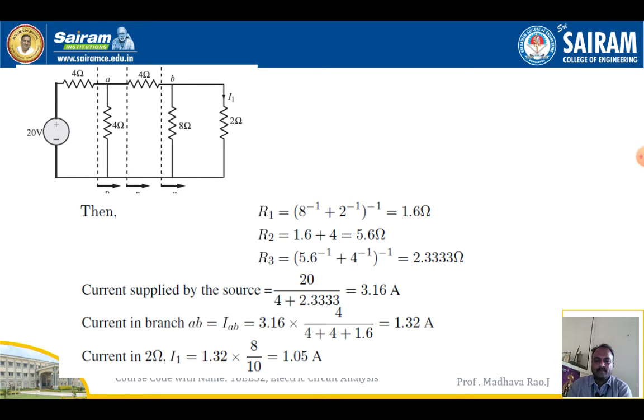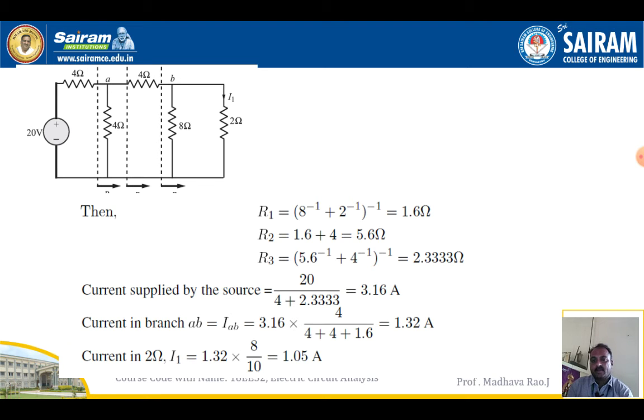Next one, current in branch AB. Current in branch AB is equal to 3.16 into 4 by 4 plus 1.6. How will we find the current in the AB branch? So here, the total current into the opposite resistor divided by the total resistance, opposite resistor divided by total resistance. That thing we will see here. So 1.32 amperes we will get.